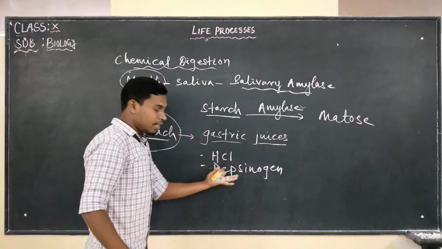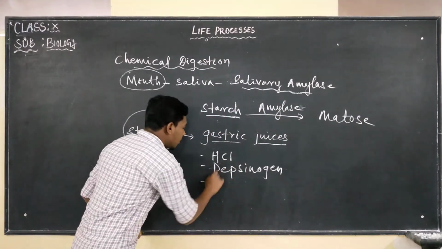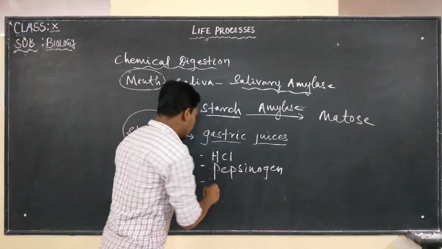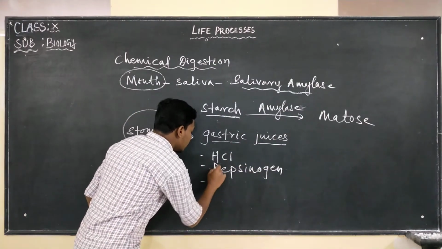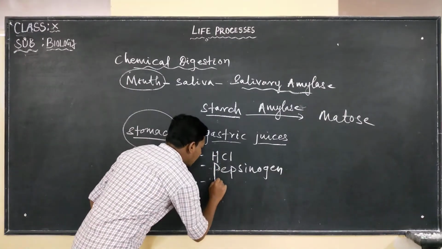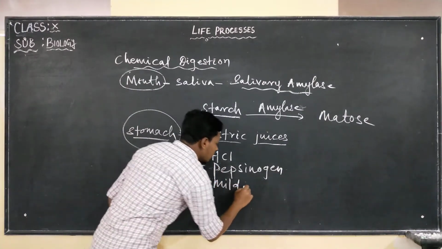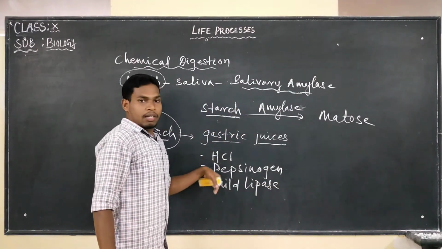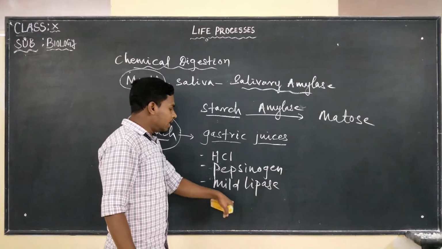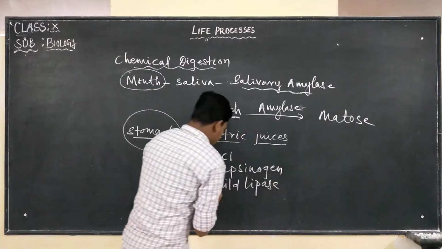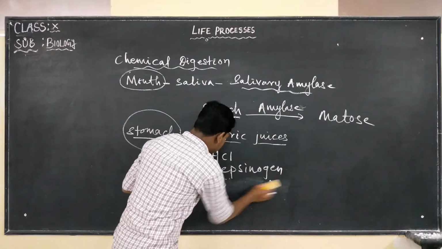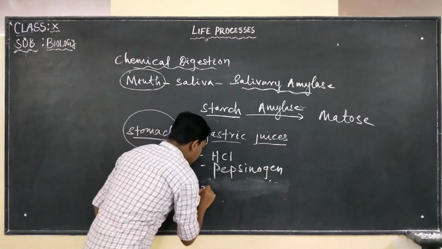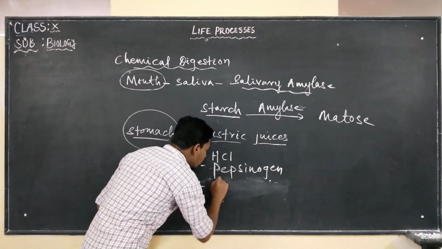Okay, they are in active form, but they are going to digest what? Protein. Pepsinogen and mild lipase. Okay, HCl, pepsinogen and mild lipase. Here, let me shift this down. Pepsinogen and prorenin.